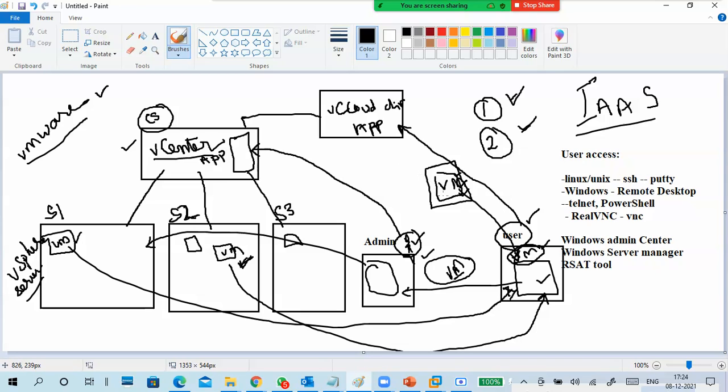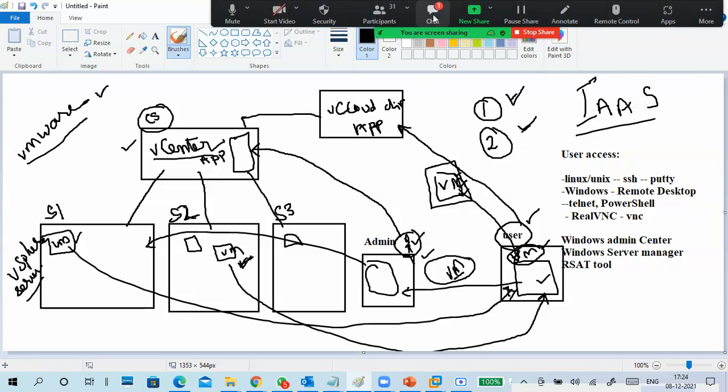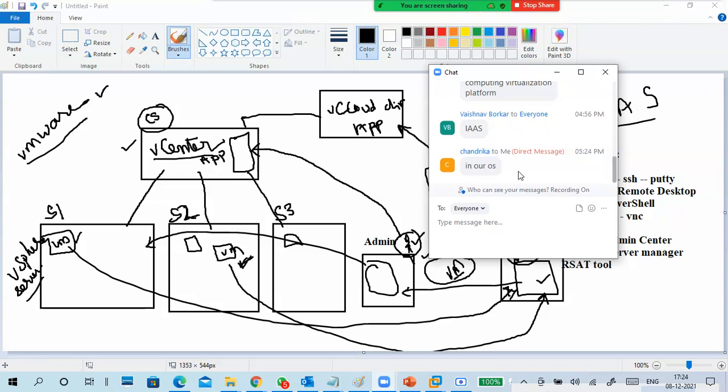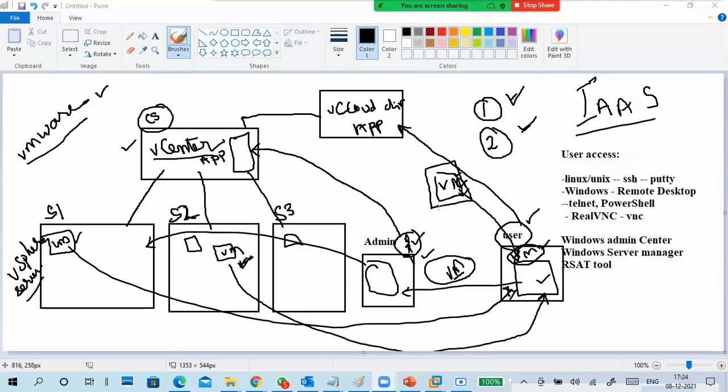User created a virtual machine. Where is this virtual machine running? So in user, I think. Location. He created a virtual machine by logging in to the vCloud server. Which server? This server, this server, this server. So in vSphere servers. Very good. vSphere server, because it is actually providing the virtualization platform.